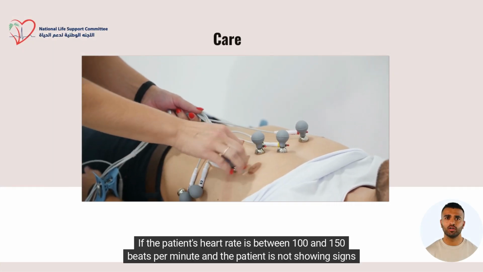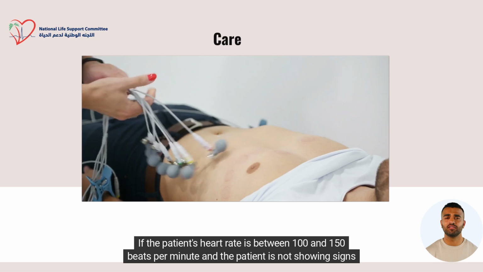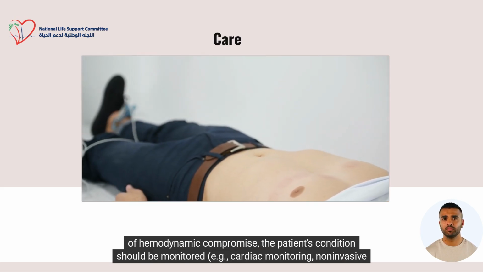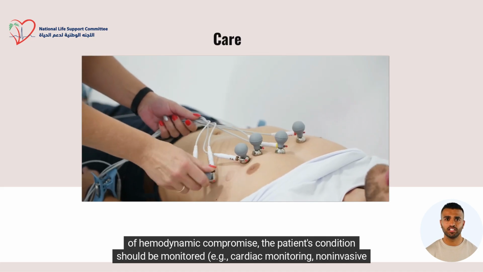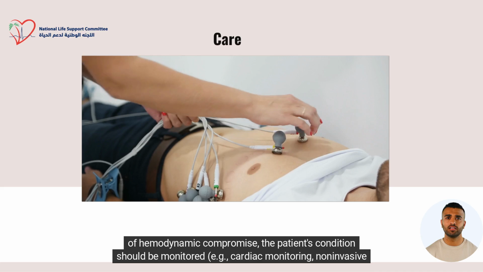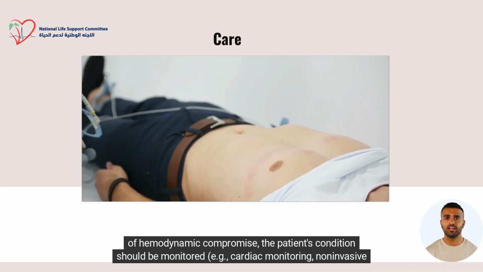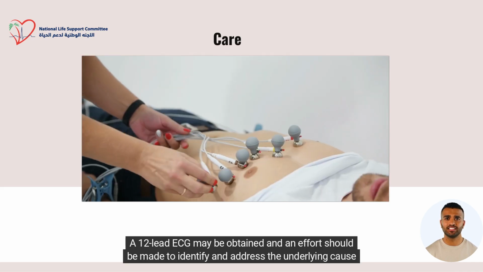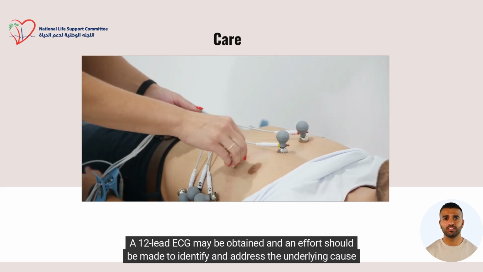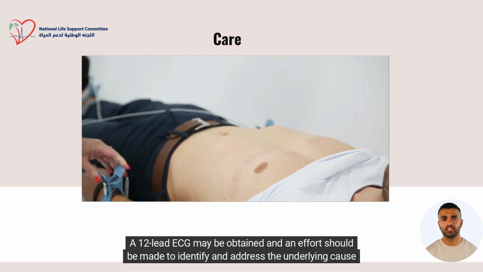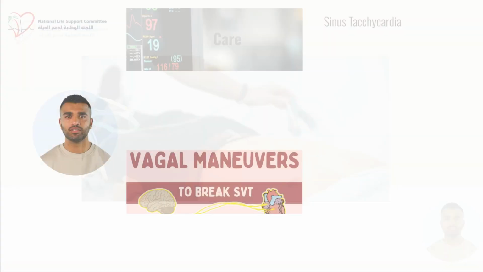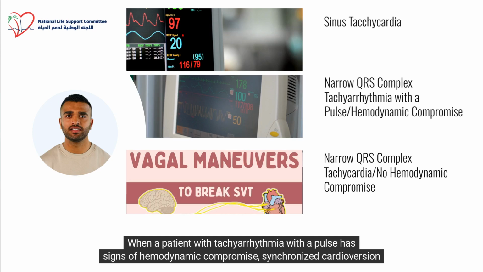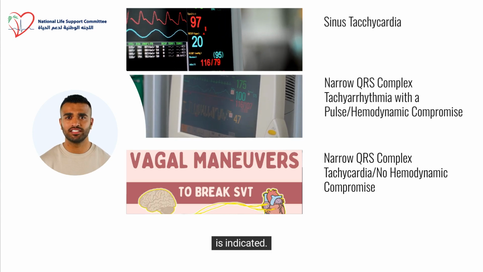If the patient's heart rate is between 100 and 150 beats per minute, and the patient is not showing signs of hemodynamic compromise, the patient's condition should be monitored. For example, cardiac monitoring, non-invasive blood pressure, monitoring vital signs. A 12-lead ECG may be obtained, and an effort should be made to identify and address the underlying cause of the tachycardia. When a patient with tachyarrhythmia with a pulse has signs of hemodynamic compromise, synchronized cardioversion is indicated.